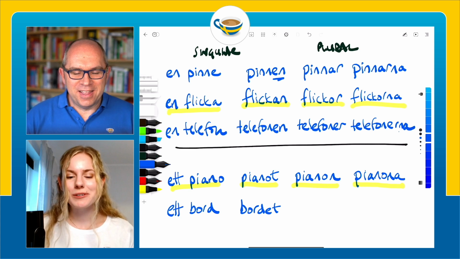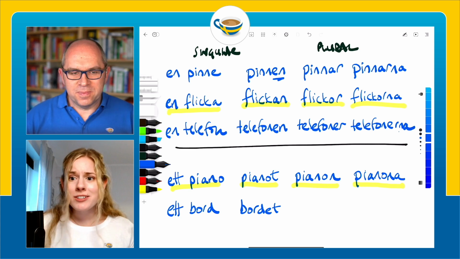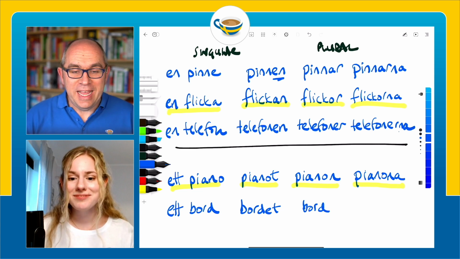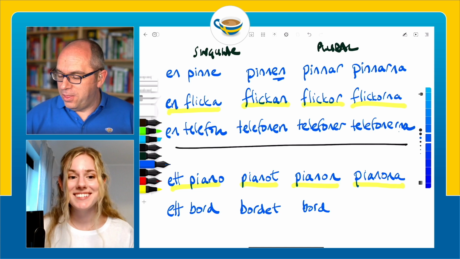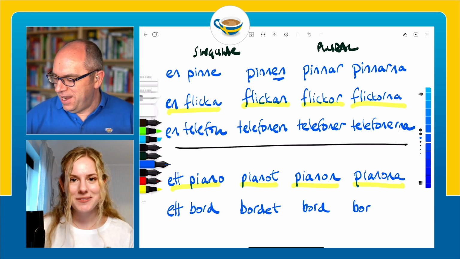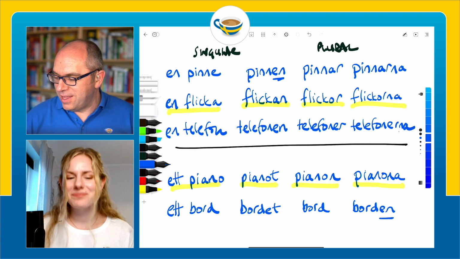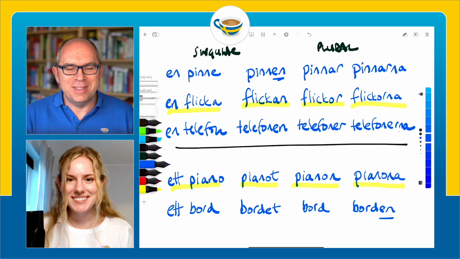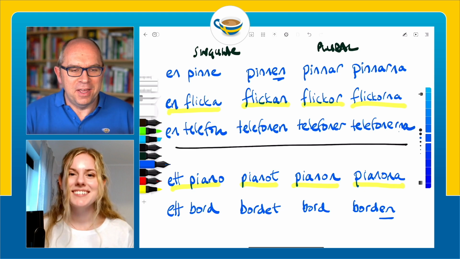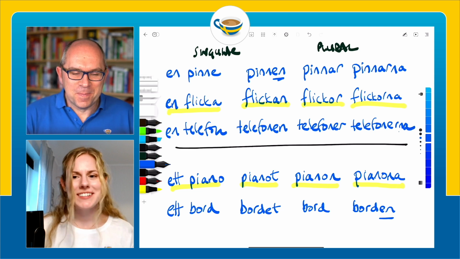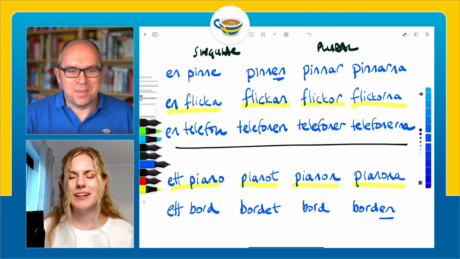And to make it plural, nothing changes from the singular. So it's just bord. So tables. And then the tables. Borden. So we add EN. Now, this is the one that confuses me because that EN looks like it's an N-word all of a sudden, but no, it's not. It's the plural definite form of an et-word in this situation. Exactly. It can be a bit tricky, but it just takes a bit of practice and then you'll be able to spot it in no time.